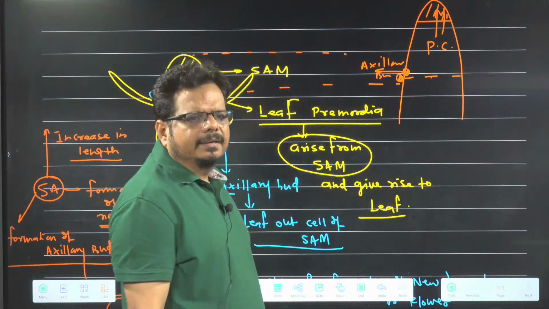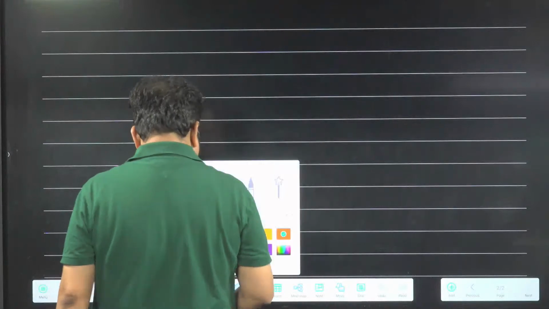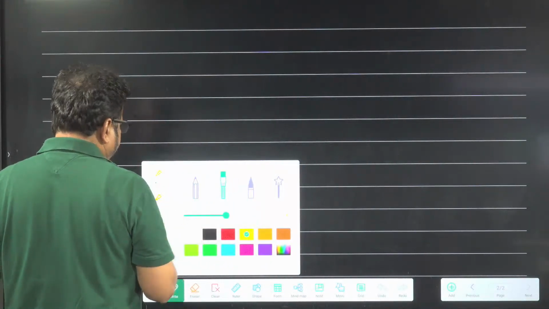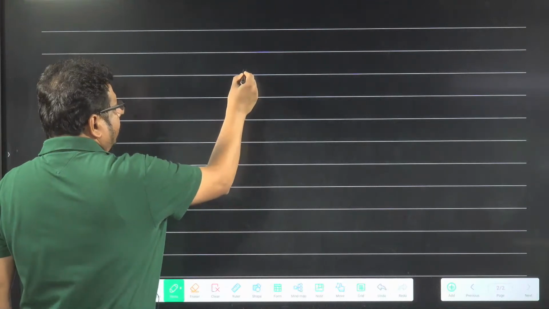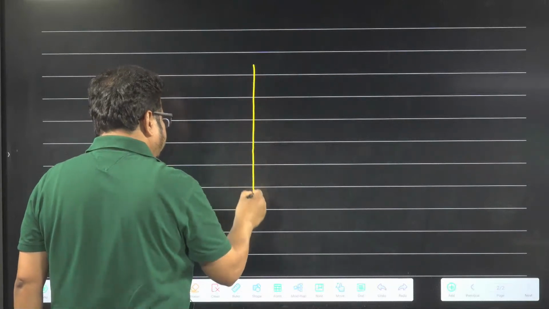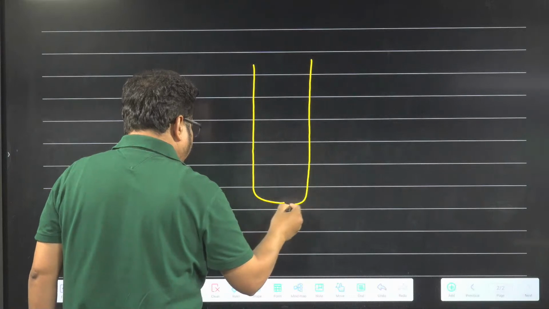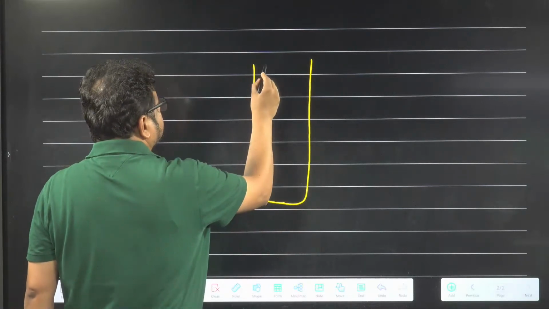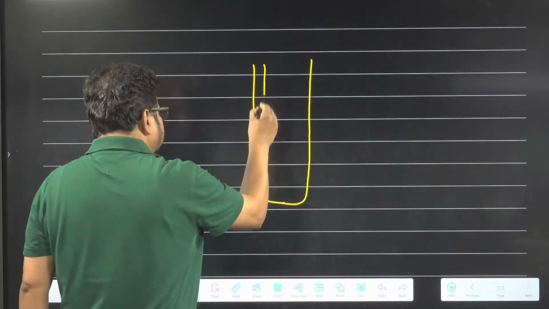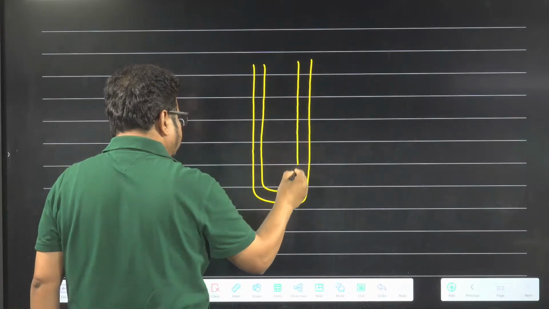Now in NCERT there is another diagram given, and this is a diagram of RAM. So when you see the meristem, you will find the meristem has three different types of layers. Meristem has how many different types of layers? Three different types of layers are present in the meristem. Look here.